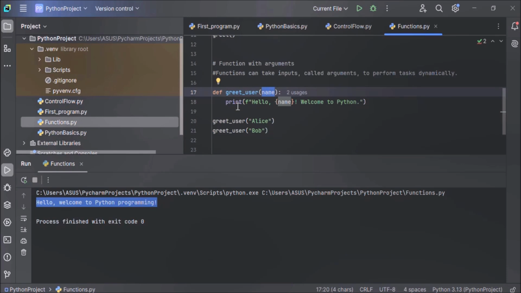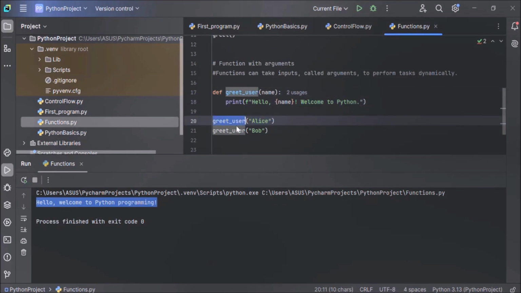And inside this function, we have this print statement. This print statement formats the message to include the value of the name. Hello, name, whatever name is passed to this function as a parameter, that name will be placed here, and then welcome to Python. Now when we are calling this function, we are passing this parameter.